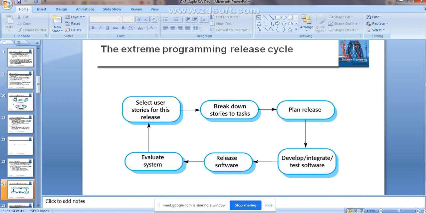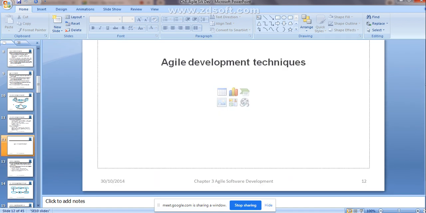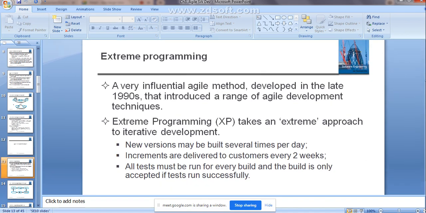I hope it is clear, guys. One type of technique used in agile development is extreme programming. Every day it is going to build several versions of the software, and after every 2 weeks it is going to deliver the increments.